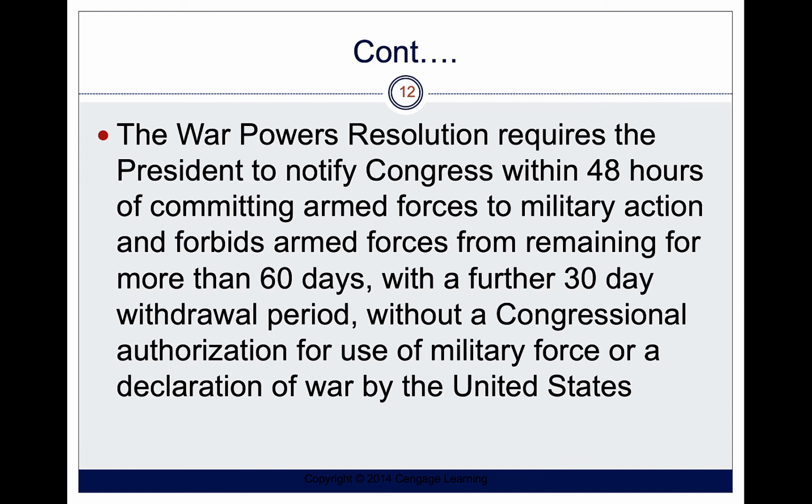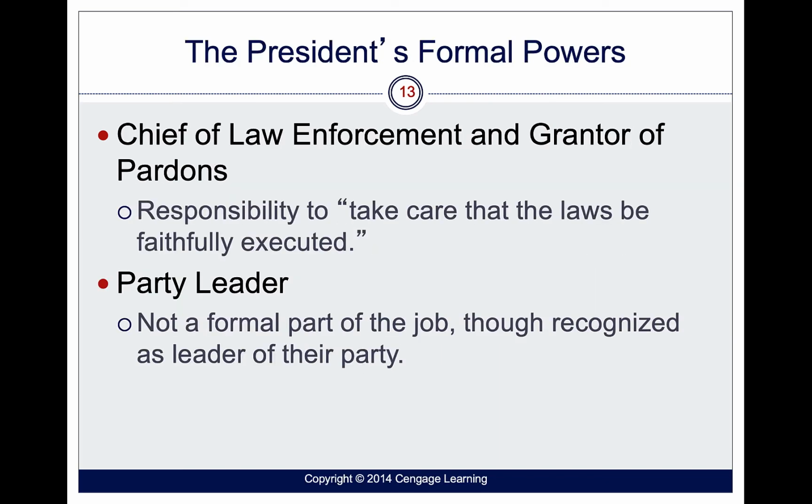If that 60 days is extended, the president has to get congressional authorization for any operation that takes greater than 60 days. So if the president wants to send armed forces to, let's say, Yemen right now, he could do it for 60 days, but anything more than 60 days, he has to get congressional approval for that. The president is also chief of law enforcement and grantor of pardons. They have the responsibility to take care that laws be faithfully executed.